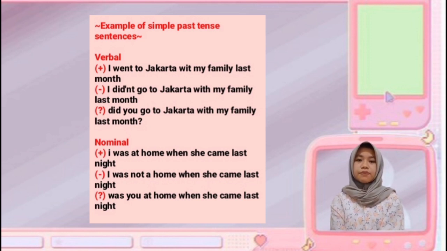Nominal. Positive, I was at home when she came last night. Negative, I was not at home when she came last night. Interrogative, were you at home when she came last night?